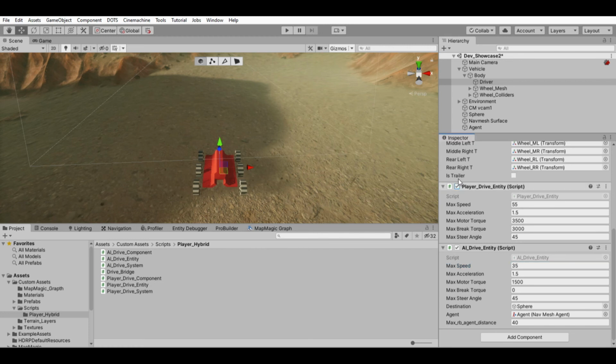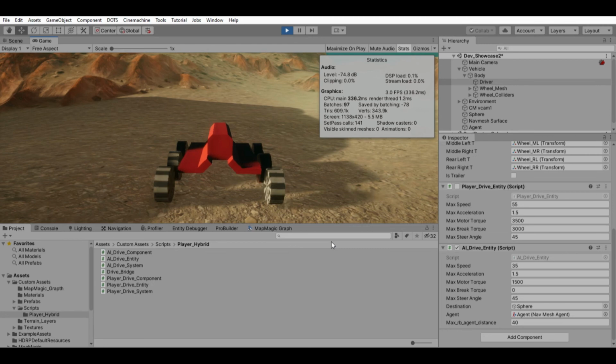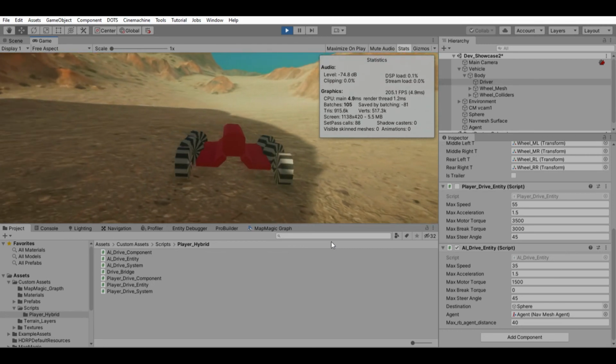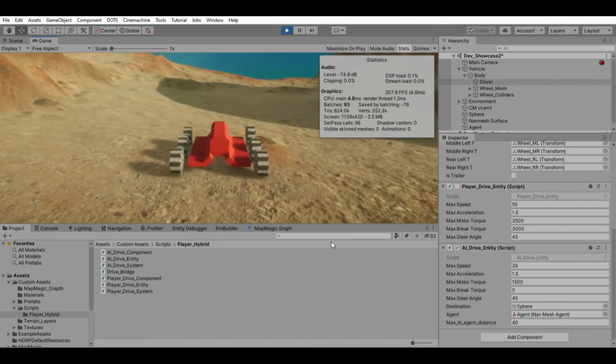Let's disable player drive entity and hit play. Okay, here we have our car moving towards target all by itself.